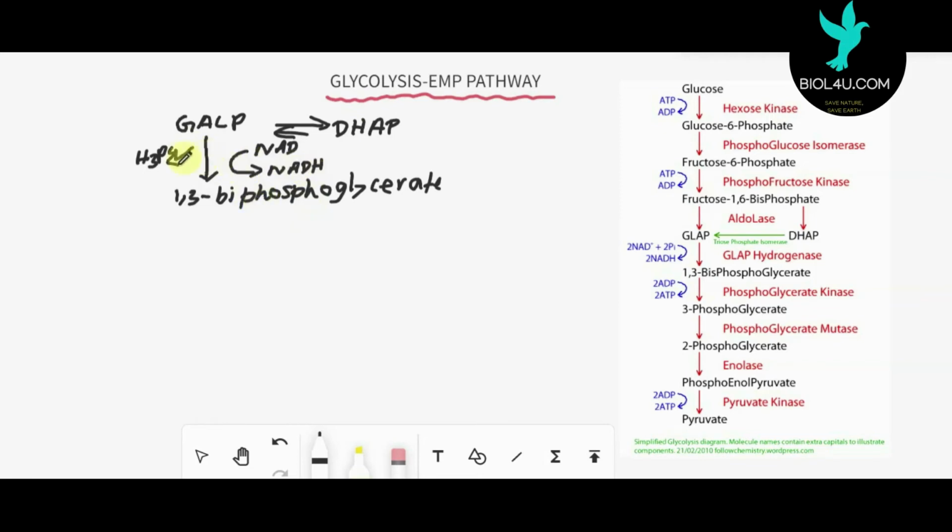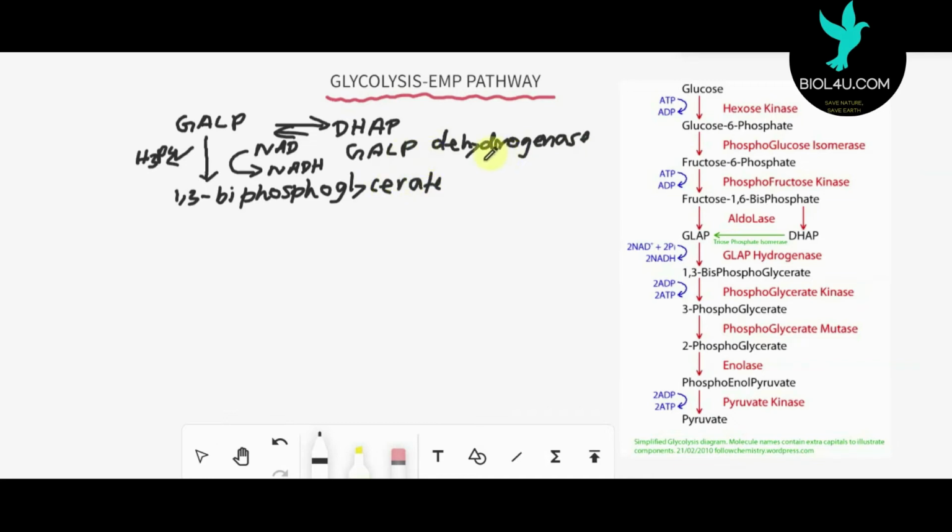This reaction is catalyzed by an enzyme called glyceraldehyde phosphate dehydrogenase. It is a dehydrogenase reaction, so a dehydrogenase enzyme is required, and at the same time a phosphate group is added, so it is called glyceraldehyde phosphate dehydrogenase.